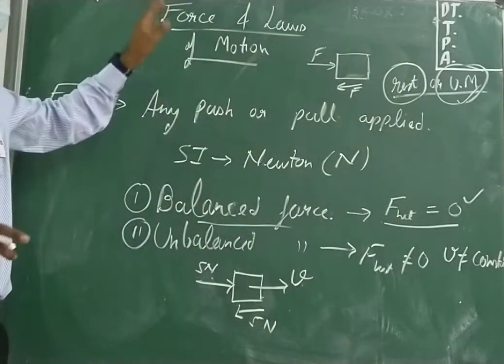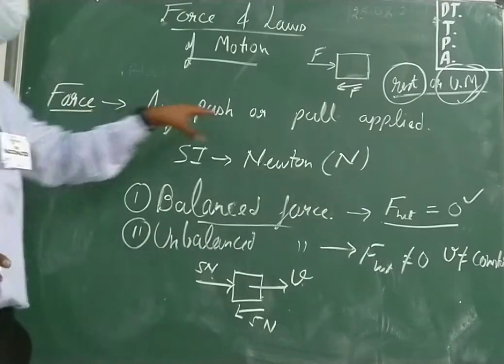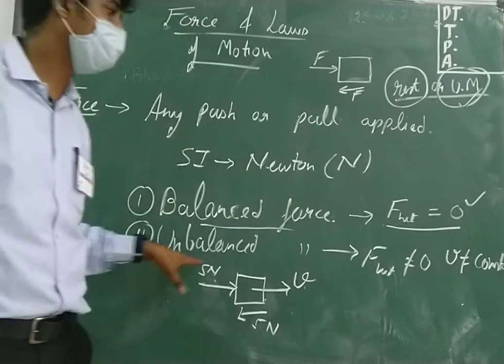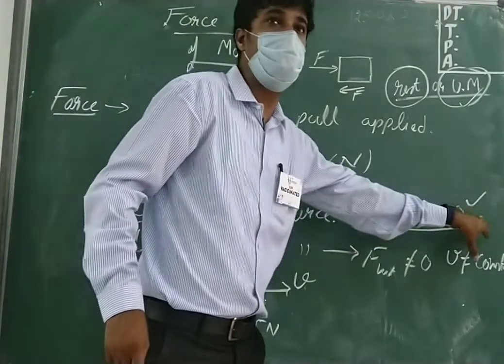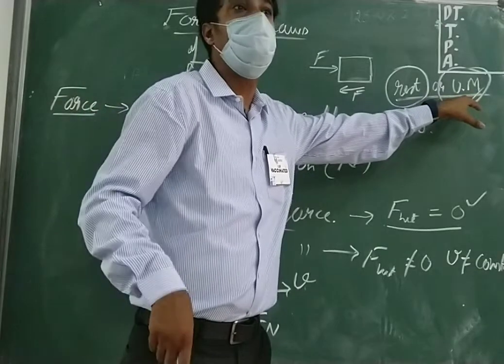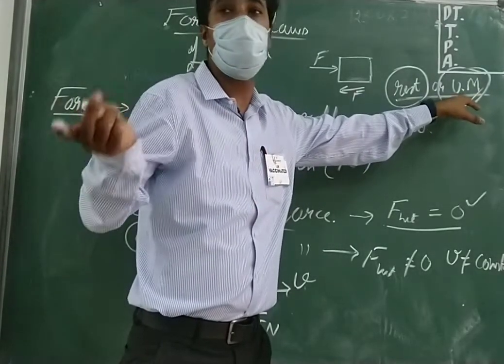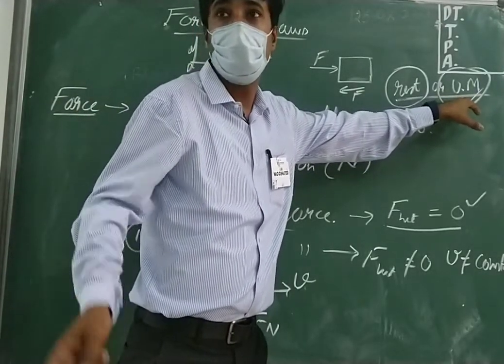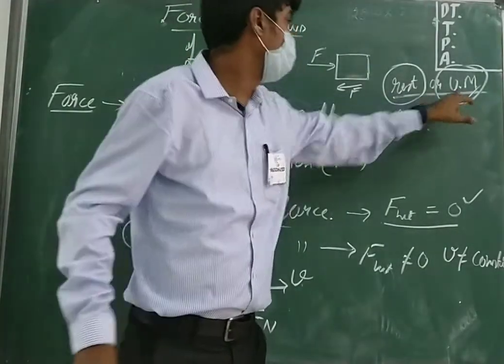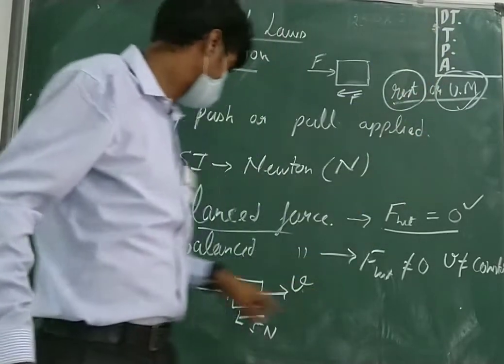Yes, sir. Net force. Force is any push or pull, and its SI unit is Newton. Balanced force and unbalanced force. Balanced force: F net is equal to 0, and the body will be either at rest or under uniform motion. Remember, uniform motion and uniform accelerated motion are both different things. Yes, sir. So rest and uniform motion is done.